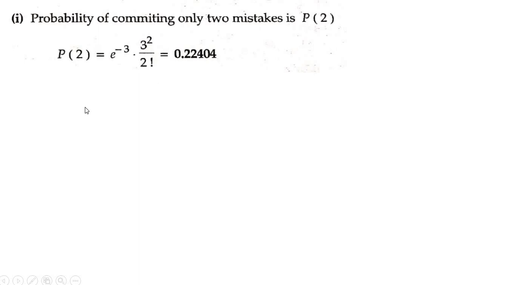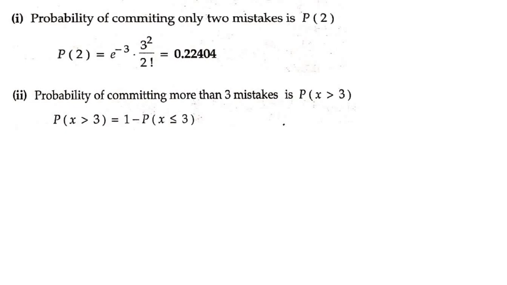Next, what is the second sub question? More than 3 mistakes means P of x greater than 3. So P of x greater than 3 is equal to 1 minus P of x less than or equal to 3. Remember, whenever you have just more than 3 mistakes, that is greater than 3, it will be 1 minus P of x less than or equal to 3. If you have 3 and more than 3 mistakes, that is P of x greater than or equal to 3, then this will be 1 minus P of x less than 3.